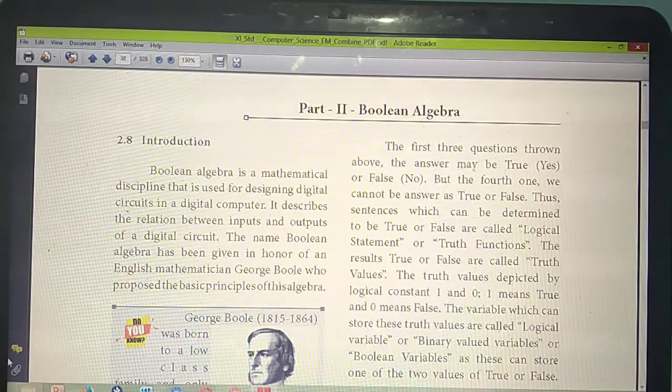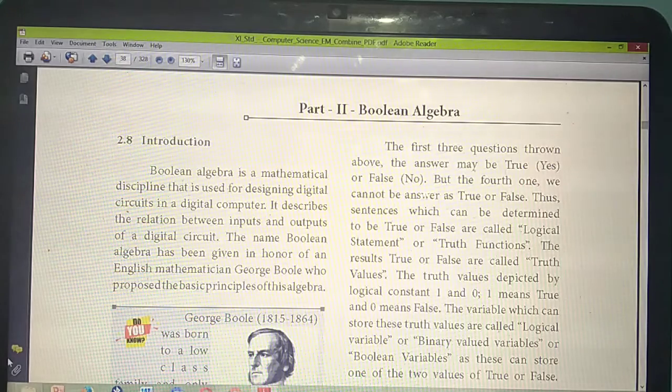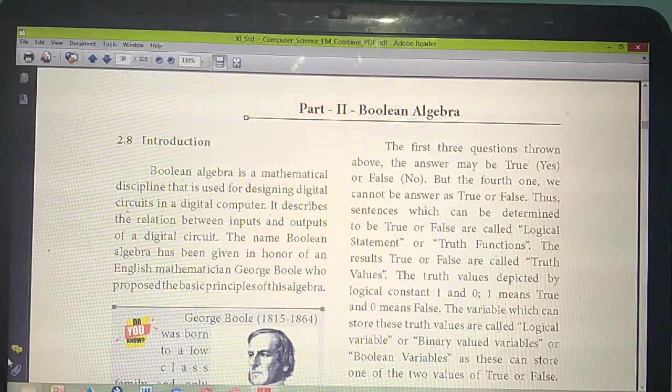Welcome to our today's online class, students. Already I said this chapter 2 is divided into 2 parts. The first part is entirely about problems: bits, bytes, conversions, numbers, types of numbers, conversions. The second part is entirely different from the first part.